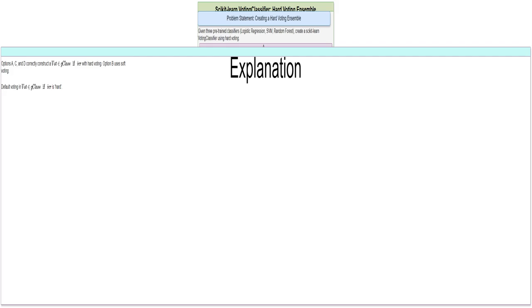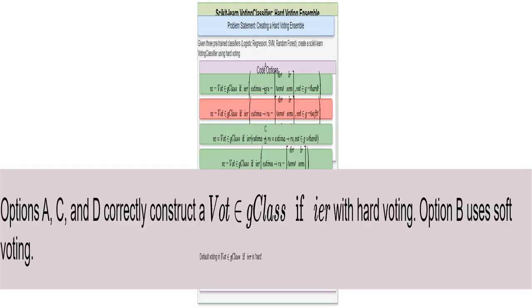The correct answers to the challenge are A, C, and D. I will explain why later on in the explanation section. Options A, C, and D all successfully create a VotingClassifier that performs hard voting. The key is understanding that the default behavior of VotingClassifier is already set to hard voting.